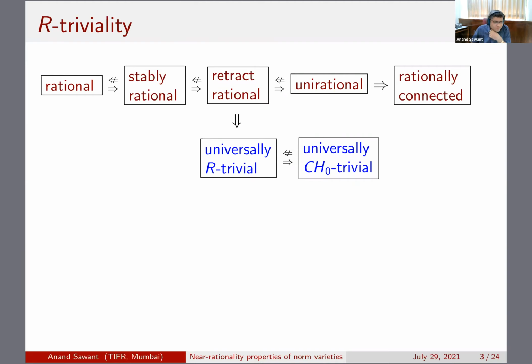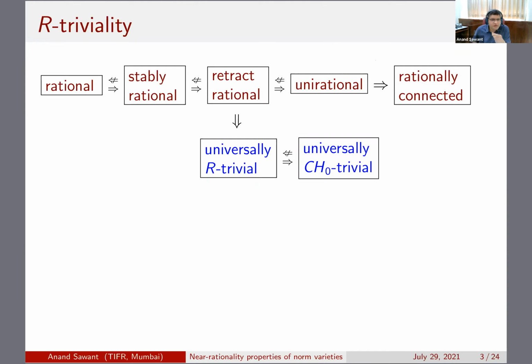There are famous examples of stably rational varieties which are not rational due to Beauville, Colliot-Thélène, Sansuc, Swinnerton-Dyer. Then many examples of retract rational varieties, actually tori, which are not stably rational due to Voskresenskii, and so on. Of course, whether unirationality is equivalent to rational connectedness is a big open question. I'll not talk about that.